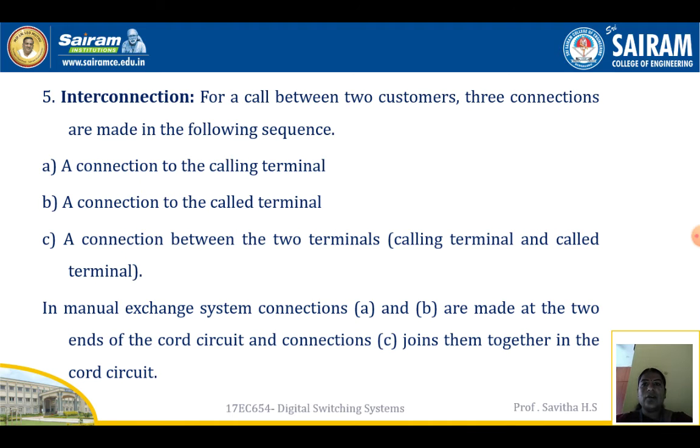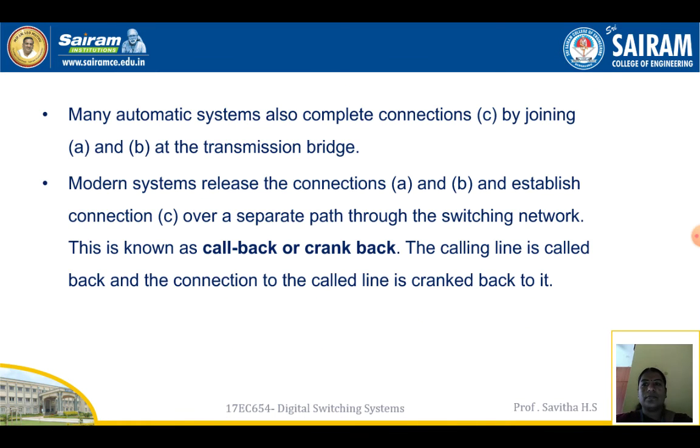Interconnection. For a call between two customers, three connections are made in the following sequence. First one is connection A to the calling terminal, then connection B to the called terminal, and connection C between the two terminals, that is, the calling terminal and the called terminal. In a manual exchange system, connections A and B are made at the two ends of the cord circuit, and connection C joins them together in the cord circuit.